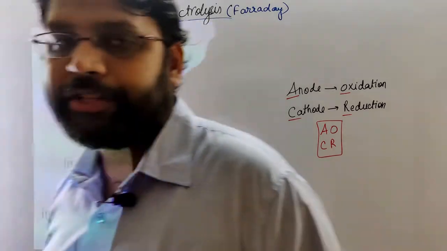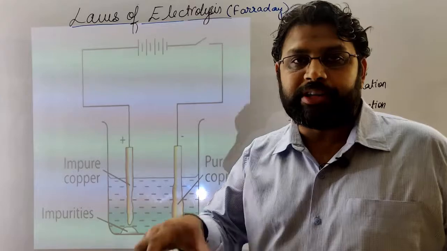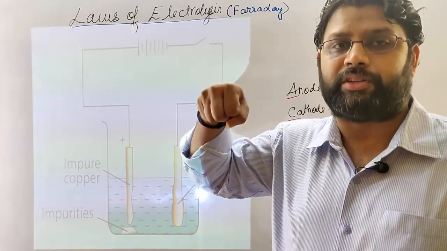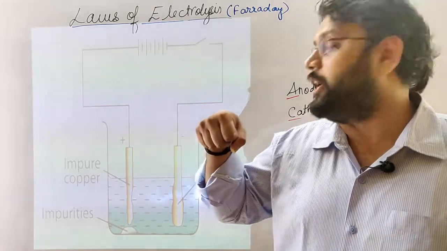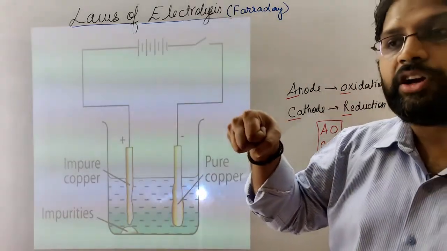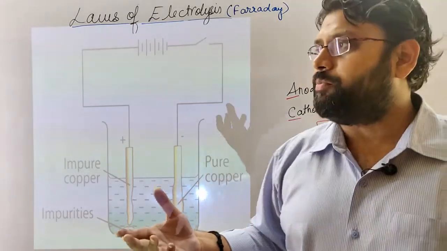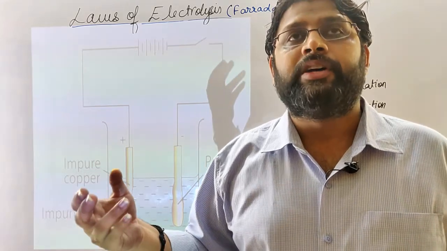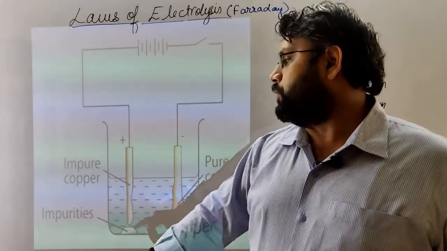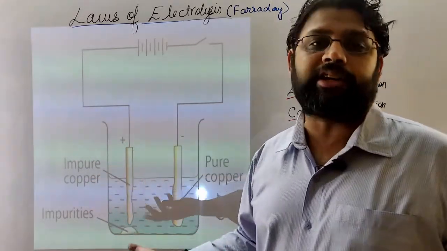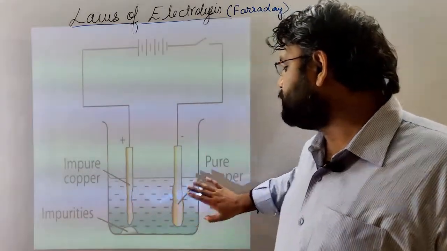One more pictorial representation of Faraday's first law. See, we have taken impure copper, that copper ore dug out directly from the earth. Copper ore is directly, suppose copper sulfide it is. So copper is not found in pure form in earth. It is formed with many other compounds like copper nitrate, copper sulfide, copper sulfate. So it is dug out from ore and attached as anode. So it is impure copper. It contains many other ions also, sulfurs, nitrates and chlorides obviously. So it is attached, but we need to take pure copper.